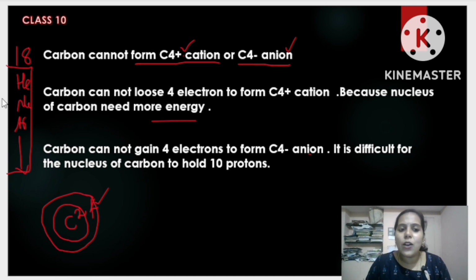So after this concept, what I will tell you next is that this noble gas configuration, we will also call it octet configuration.